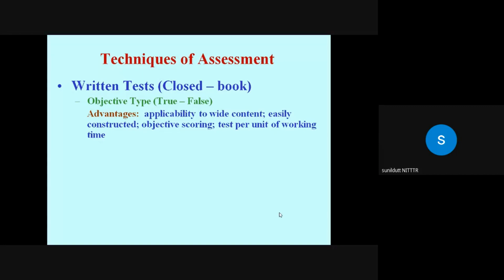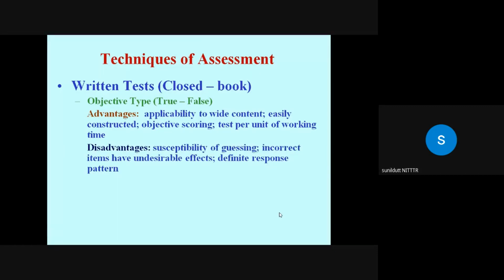So such questions can be easily constructed. Objective scoring and test per unit of working time is very less. Then disadvantage is that student may adopt some guessing, and sometimes the incorrect answers have undesirable effects, and sometimes if the items are not properly arranged, the student may follow a definite response pattern.